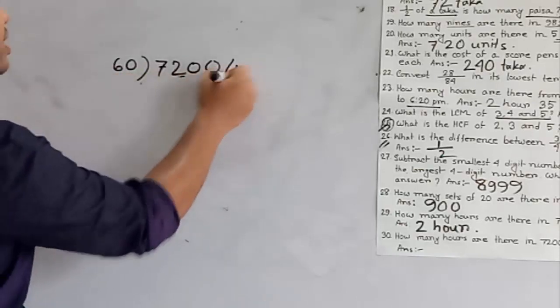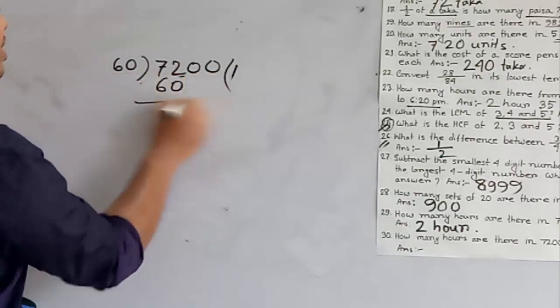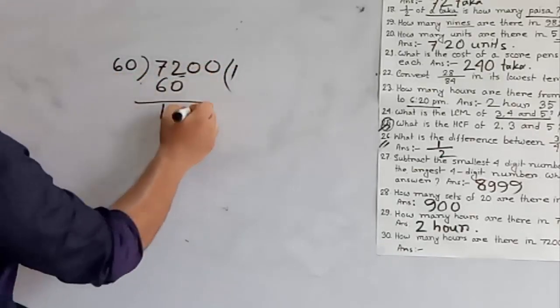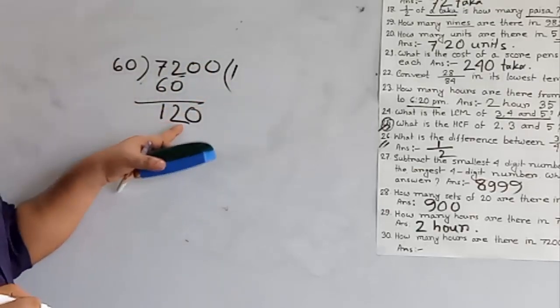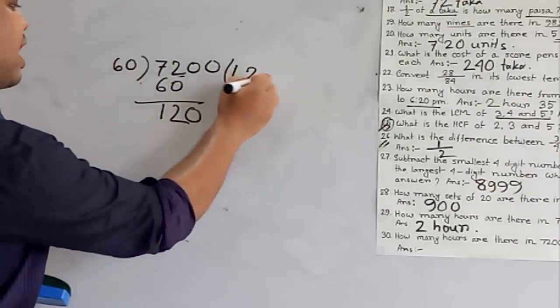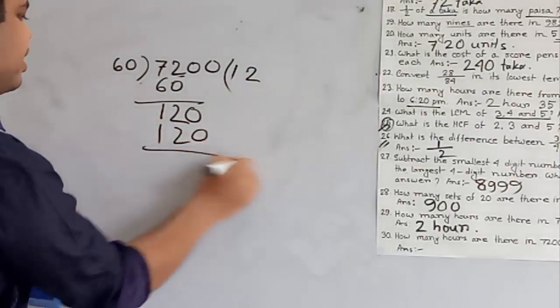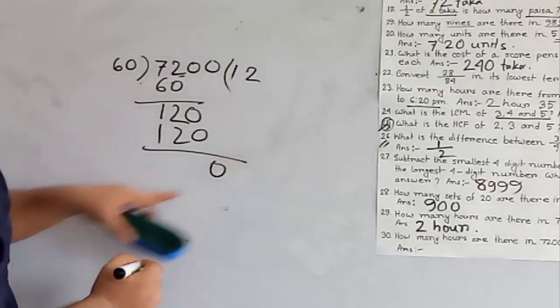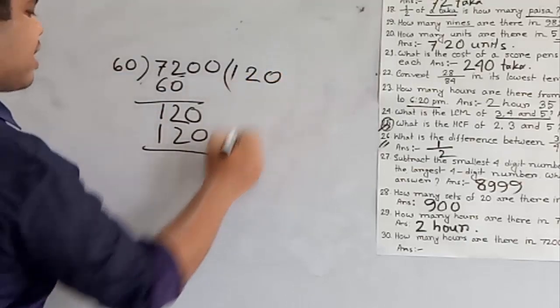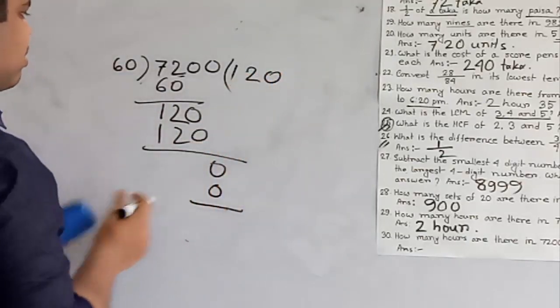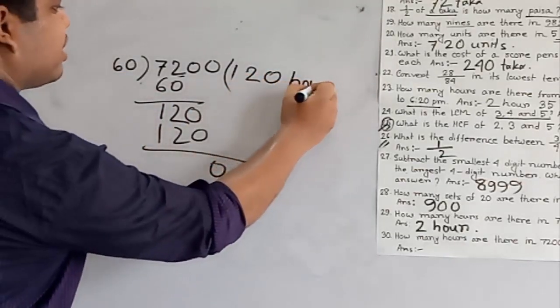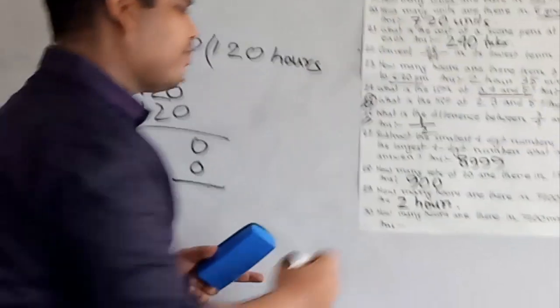In 72, 60 goes in 1 time, 1 sixty is 60. If we subtract, then we get 12. 0 is placed here. In 120, 60 goes in 2 times, 2 sixties are 120. 0 is placed here. In 0, 60 goes in 0 times, that means 0. So 120 hours is the answer.